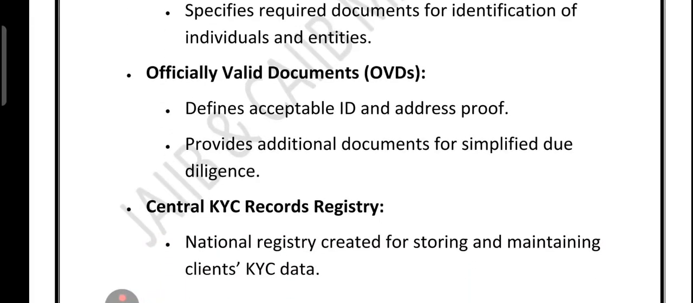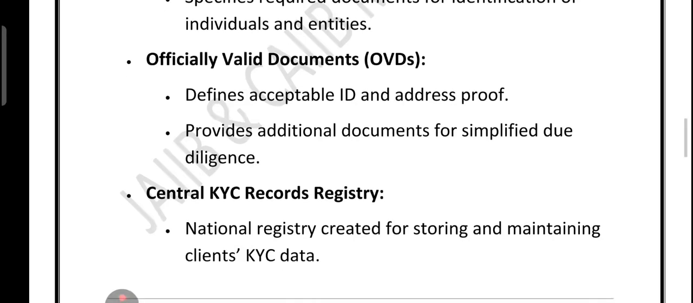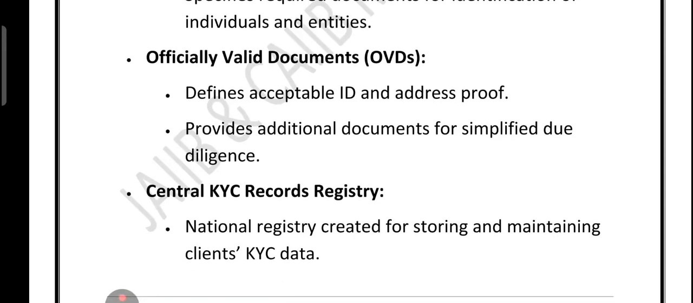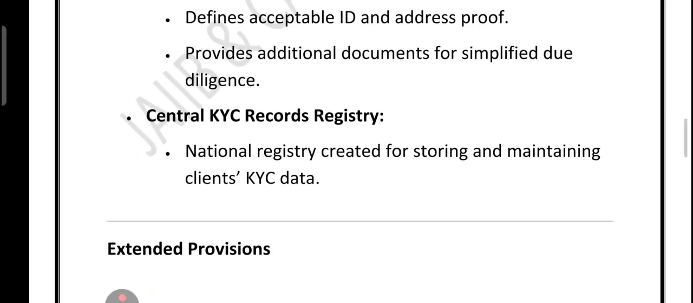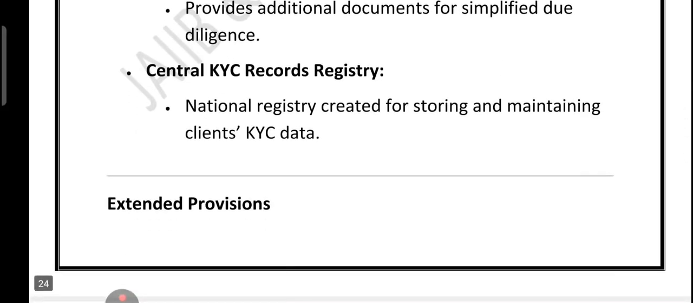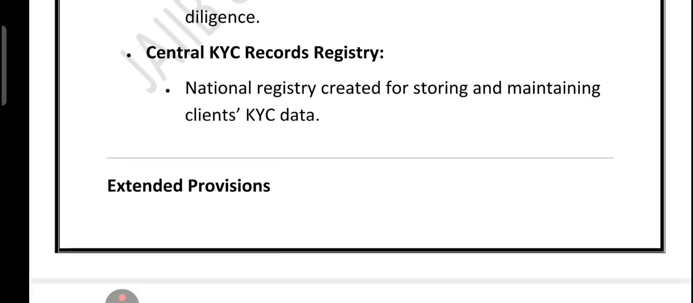Then we have the officially valid document, or OVD. These are the officially accepted proofs of ID and address. For simplified KYC, some extra documents are also allowed. To make things easier, the government has set up a Central KYC Record Registry. This is like a national database where your KYC details are stored and updated so that you don't need to repeat the process again and again.